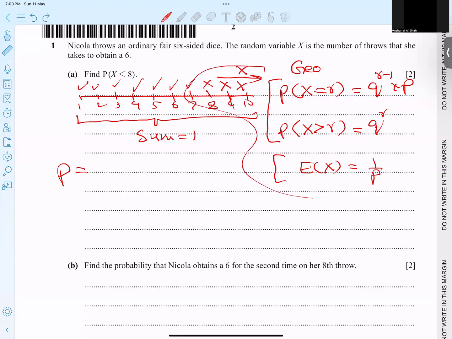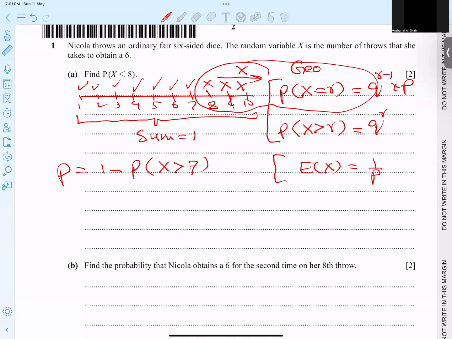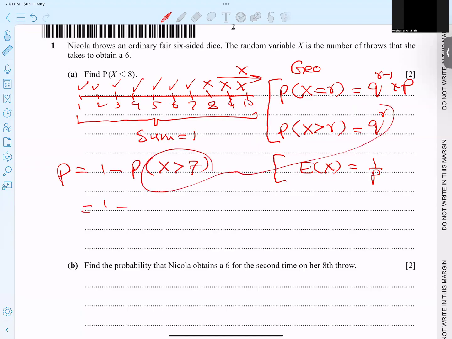So I'll use the lower formula, more than 7. It means 1 minus the probability that X is more than 7. If I get 8 and higher, all those values, and subtract from 1, I will get my answer. And 1 minus, what is the formula for it? q to the power R. And what's p now?